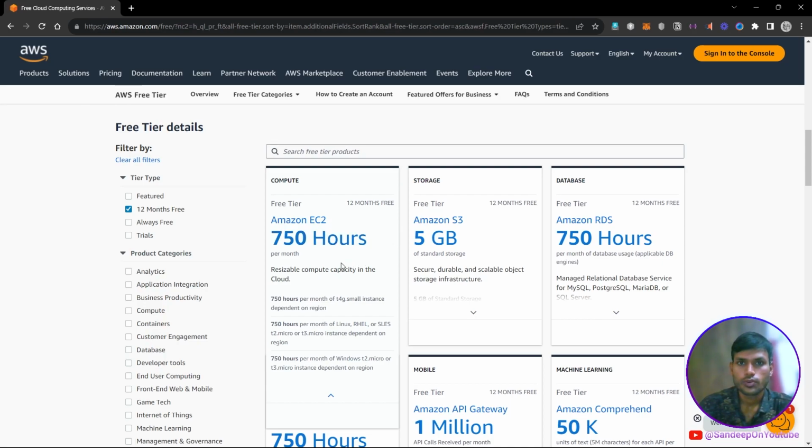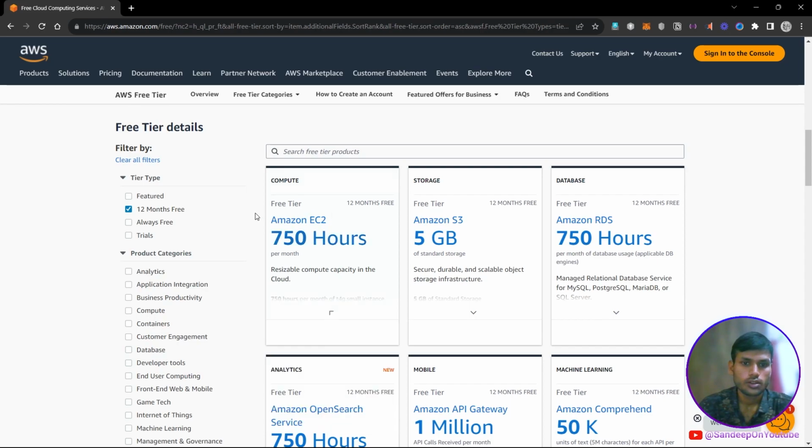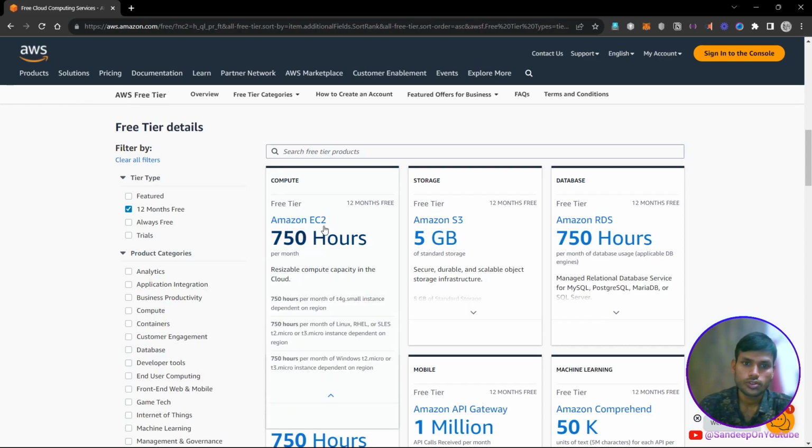Suppose you want to create a server that has a RAM capacity of only 500 MB, then you can use this Amazon EC2 service, and within a minute you can actually run your own server. You can even customize it.